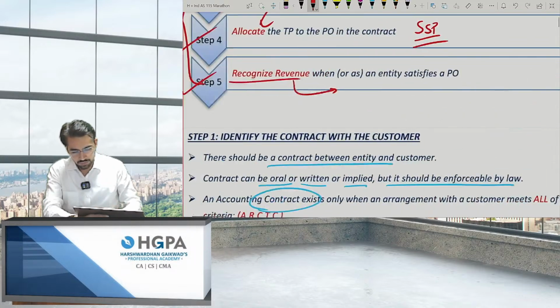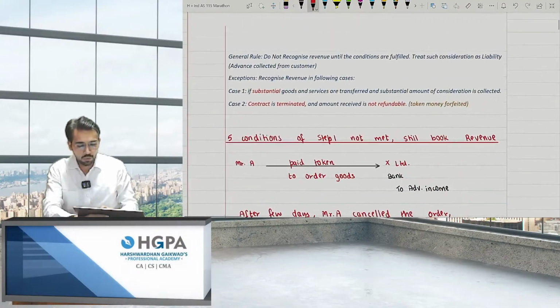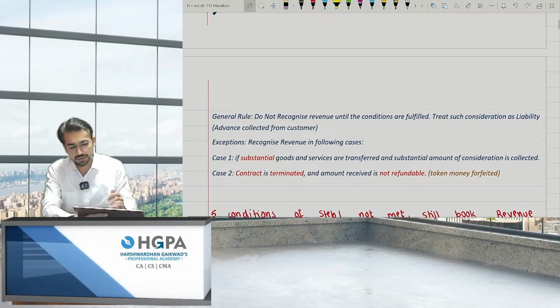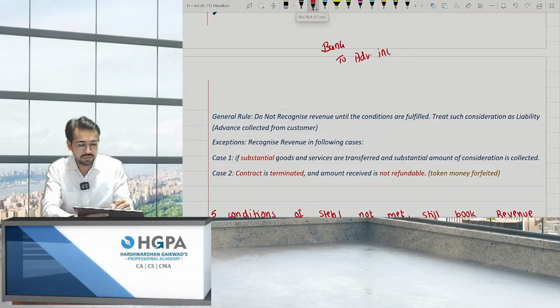Moving ahead. What is the general rule? Do not recognize revenue until the conditions are fulfilled. Treat such consideration as a liability, that is advance income. For example, if all 5 conditions are not fulfilled, I'll treat it as advance income, bank to advance income. Any advance income is a liability, so I'll book it as a liability, not income, even if I'm getting some amount, because my performance obligation has not been completed yet.